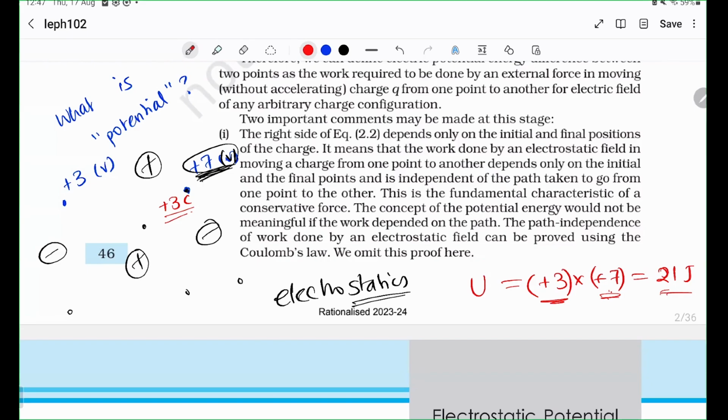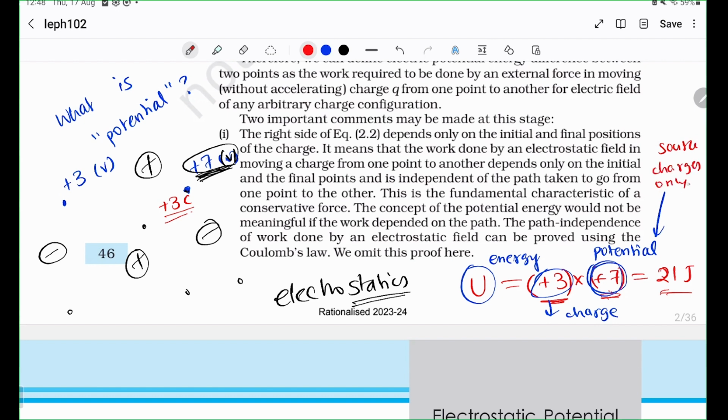So in fact, this is an unfortunate naming thing. Potential and potential energy are very different. Well, they definitely differ significantly conceptually. This is potential. This is potential energy. Potential energy also takes into account how much charge you have at that point. Potential does not take into account how much charge is there at that point. It, of course, is affected by other charges. It's affected by source charges only. So that's an important concept to keep in mind.